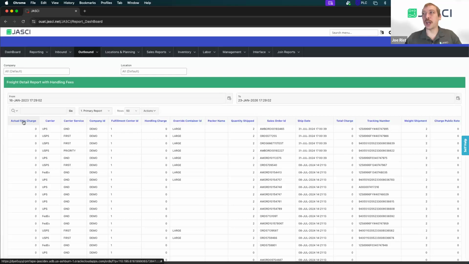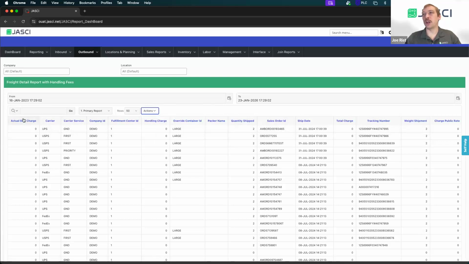And this is going to show us how much we've actually been charged, which is also a great feature for JASCI, especially if you're a 3PL customer, because you can also factor in handling charges and get a total charge. And you can choose to not show that if you're providing reporting access to clients. But we could see the carrier service, we could see the order, the total quantity, the weight, etc.